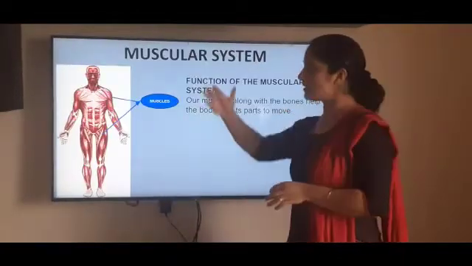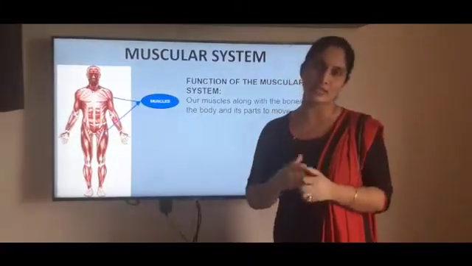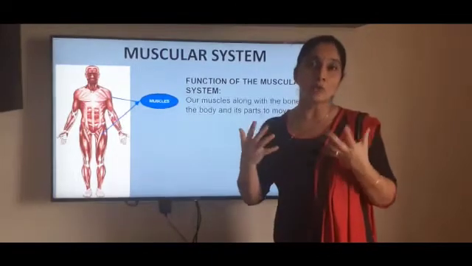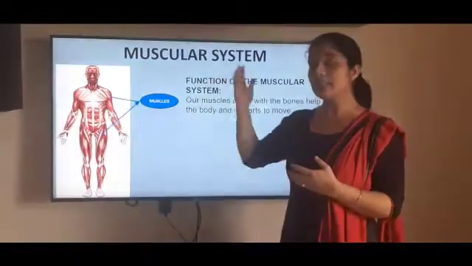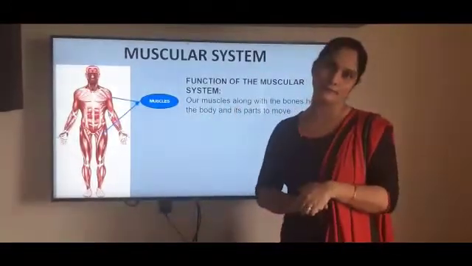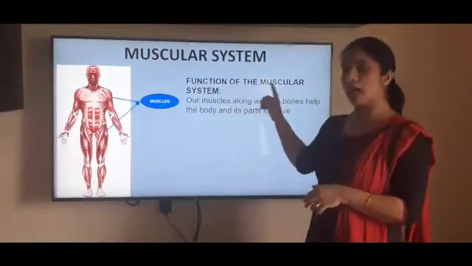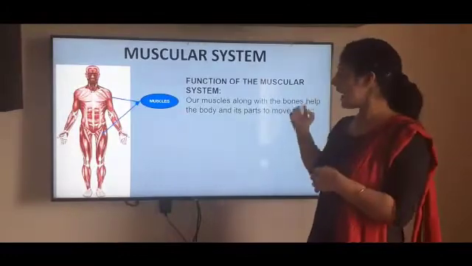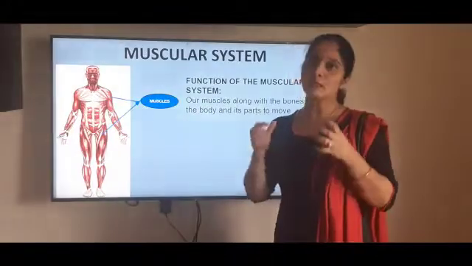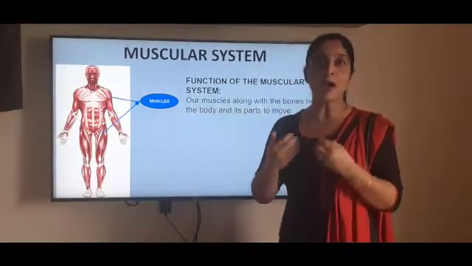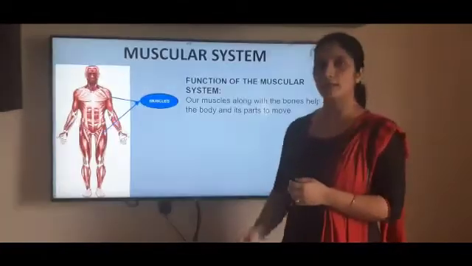Now the next system is the muscular system. Muscular system is made up of muscles, and you know children, there are more than 600 muscles in our body. Muscles and bones work together. So what is the function of the muscular system? Our muscles along with the bones help the body and its parts to move. It means that muscles and bones work together and help our body and its parts to move. So this is about the muscular system.